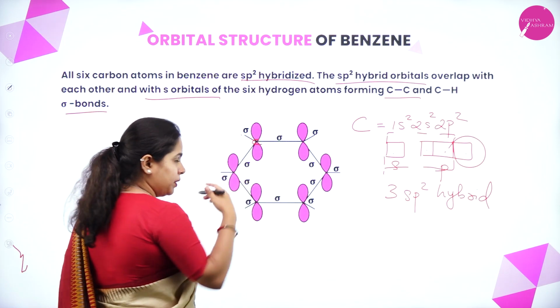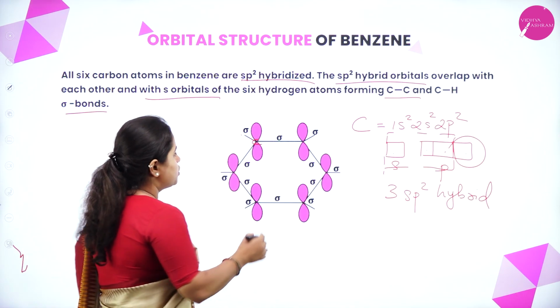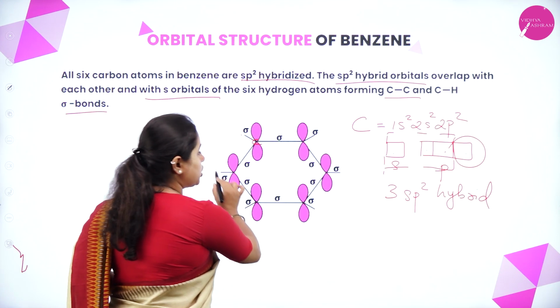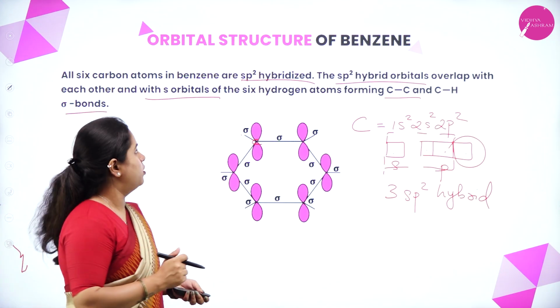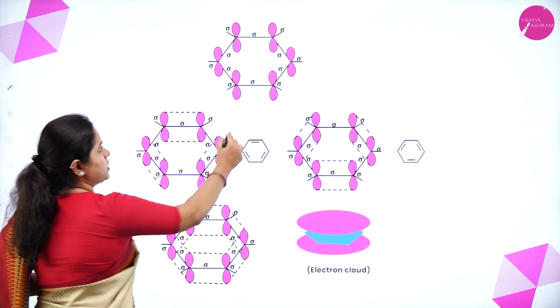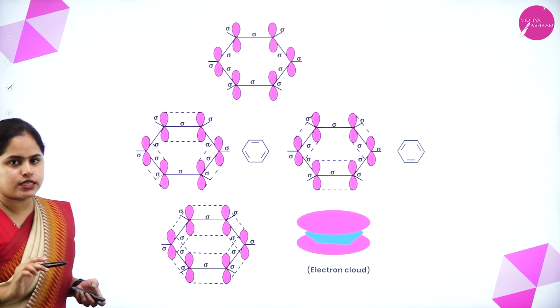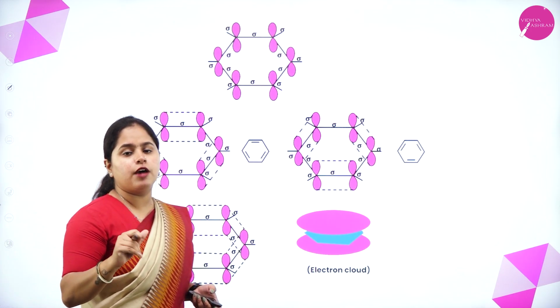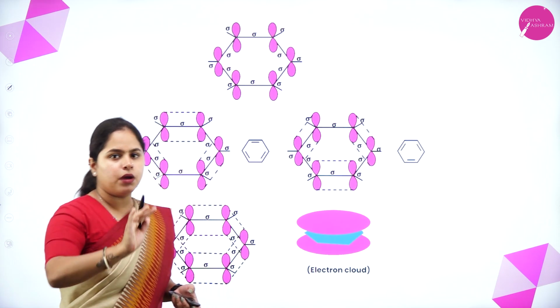As you can see, the p orbital has a dumbbell structure, and that is what is shown here. So each p orbital of each carbon atom which does not take part in hybridization forms the pi bond. You can see here the sigma bonds, which we already discussed. That is, each carbon atom will have 3 sp2 hybridized orbitals which take part in sigma bond formation.